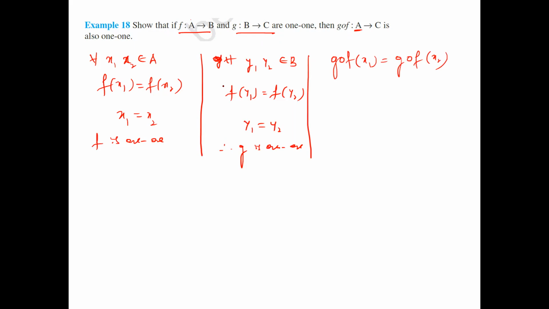So try to understand this one. Here f means we take f, here g means we take g. G composition means you have to take g composition of f. Now g composition of f of x1 equal to g composition of f of x2. All right. Now I'll rearrange this one.